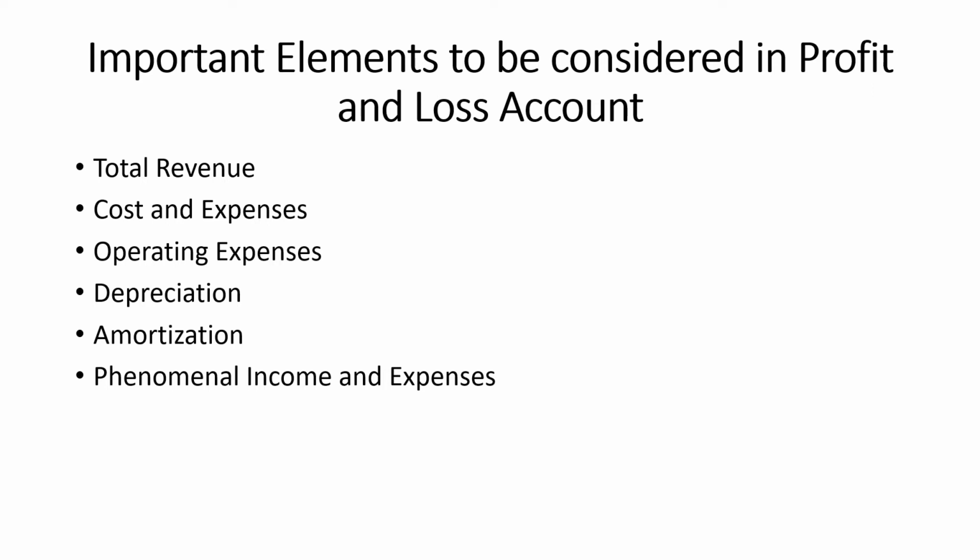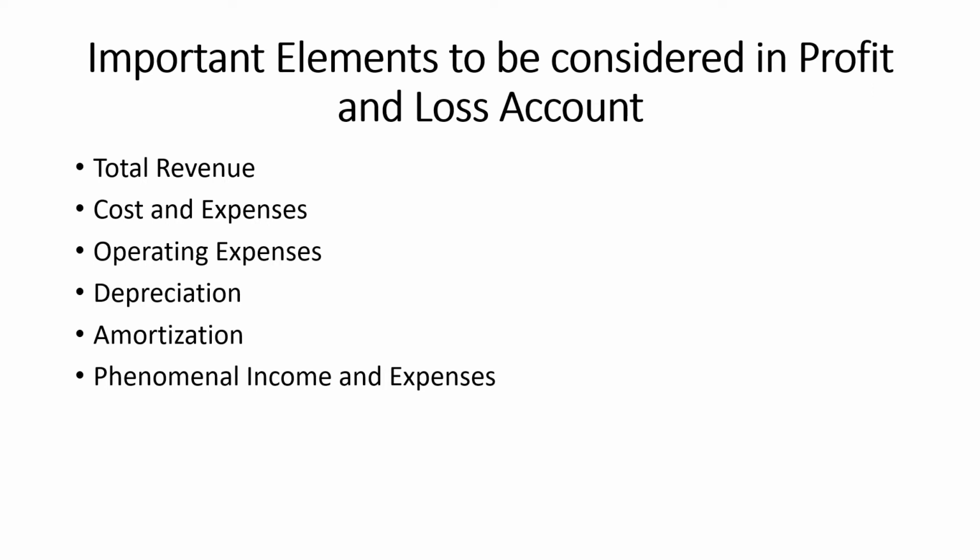Income from operation is also known as operating income or EBIT, that is earnings before interest and taxes. It is the amount of revenue which is left over after deducting the direct and indirect operating costs from the sales revenue. Income from operation can be calculated by many methods.